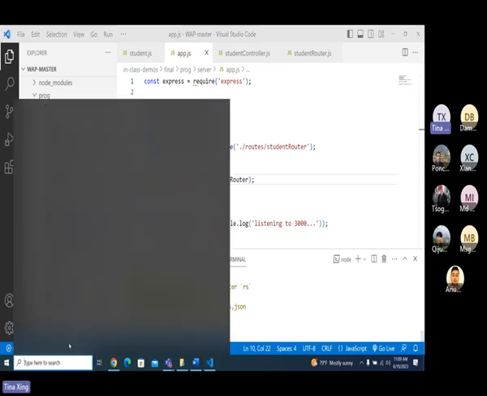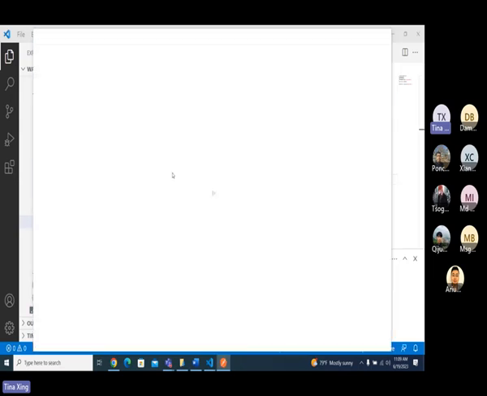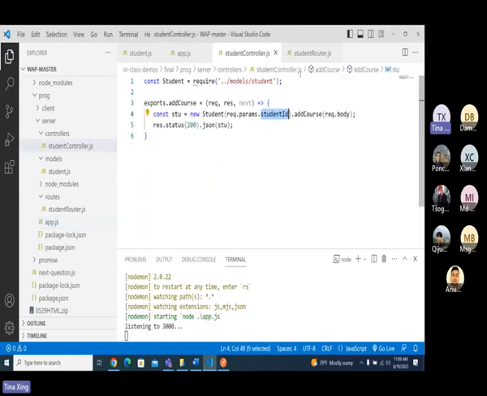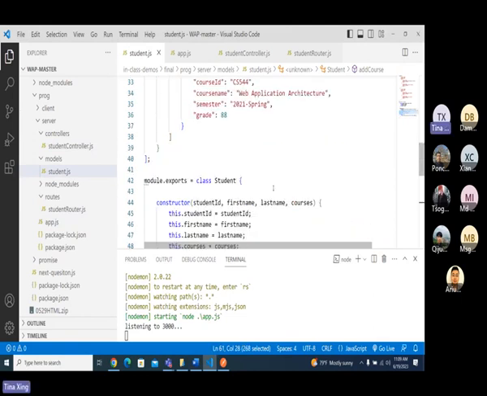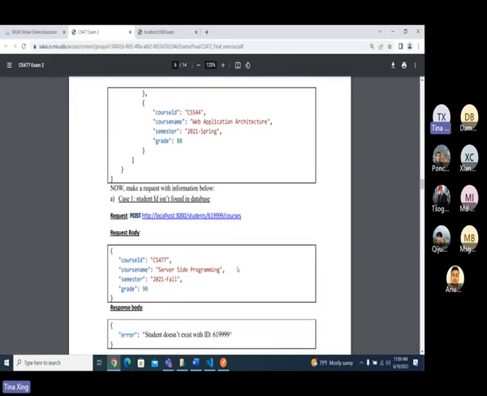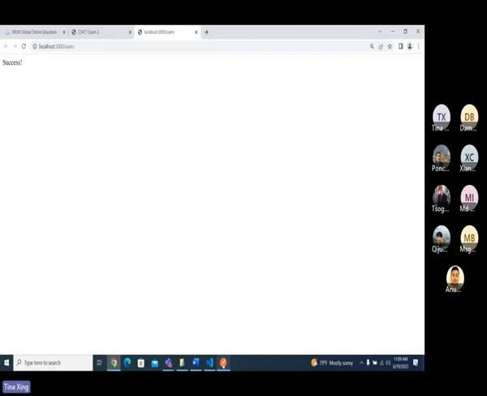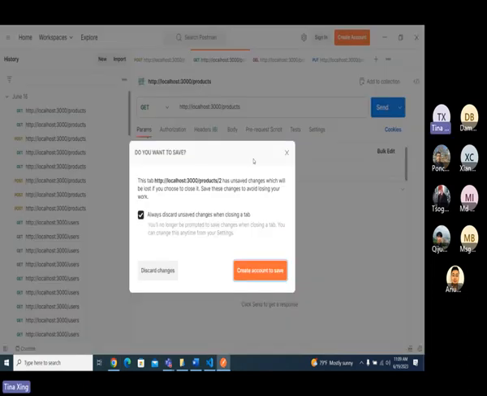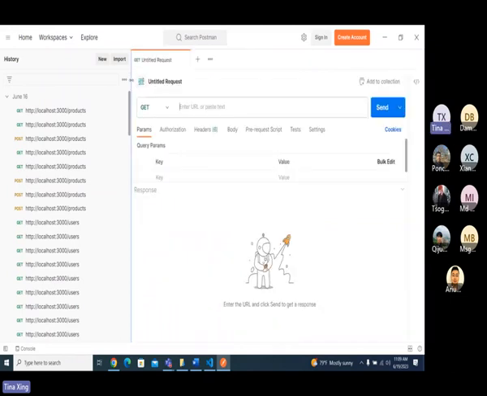Let me have my Postman here. I have one case I didn't do. Okay, I have one case I didn't do. So first, let's go over the success case, which is this one, where the student ID exists. Okay, I do have 60111. This one. Okay, so let's make a request to this one. Okay, and then I give a post request. Discard change. Post close. I have a post request.